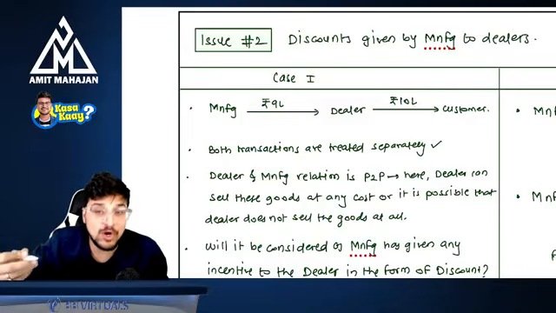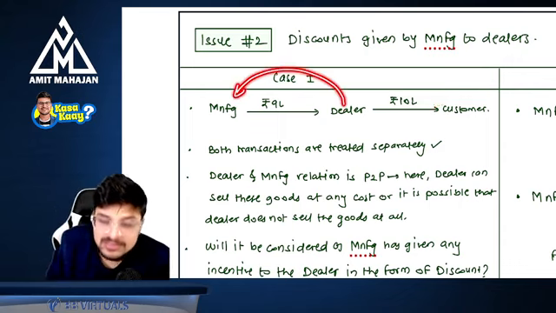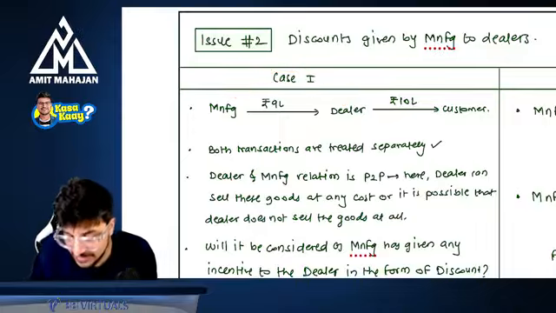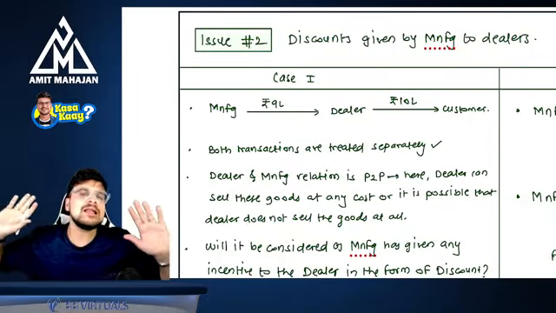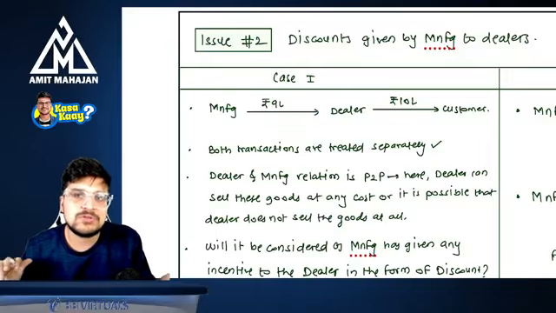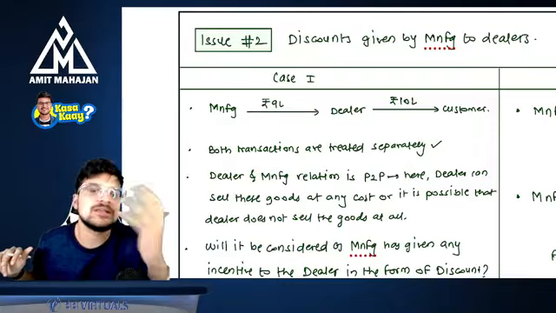It is not considered that the dealer is giving a service to the manufacturer by selling the goods to the customer. Nothing like it. This is an independent supply by the manufacturer to the dealer. Now, it is the dealer's choice what to do with those goods. If the dealer wants to sit on those iPhones, it is okay. If the dealer wants to give those iPhones to all his 100 girlfriends, it is his choice. What he wants to do, it is his choice.